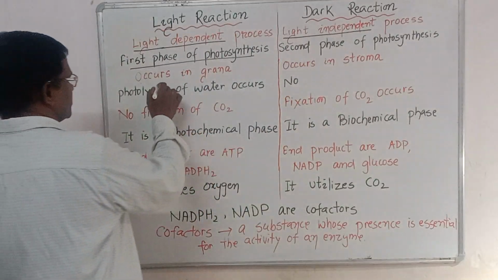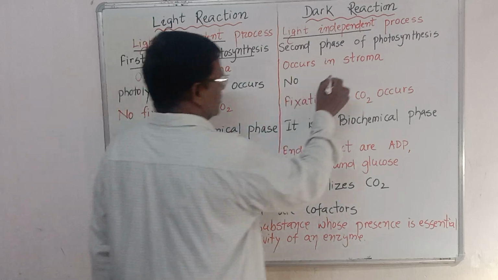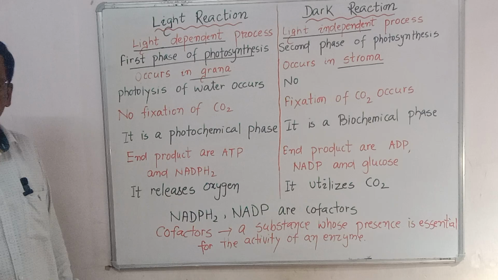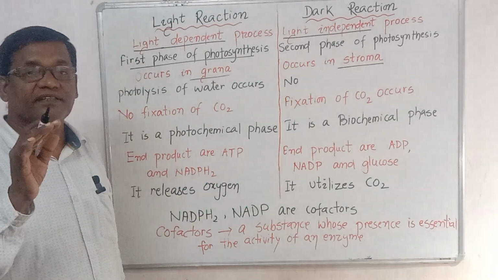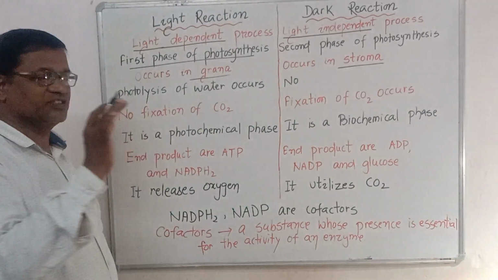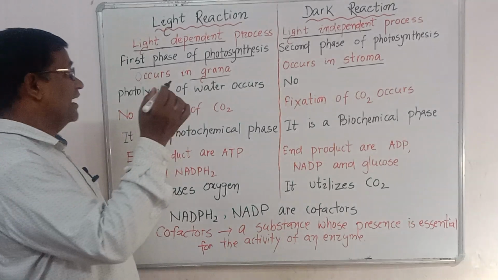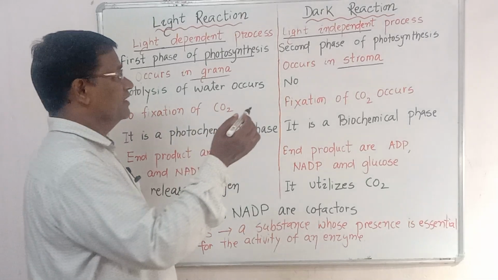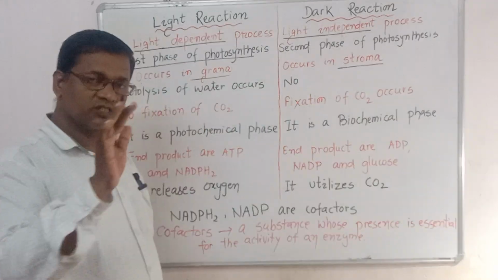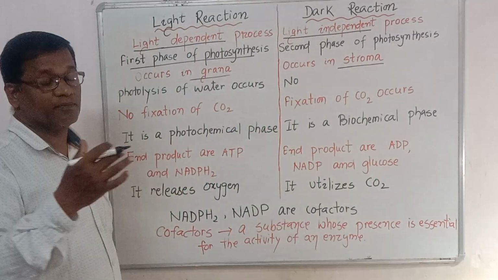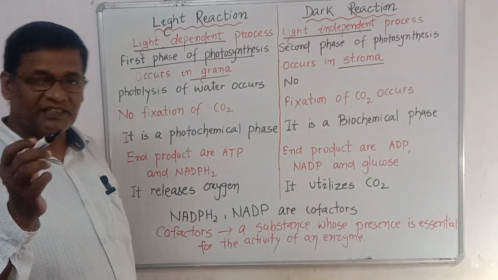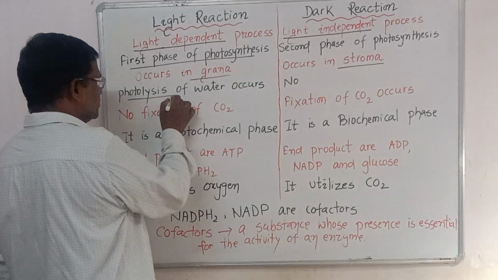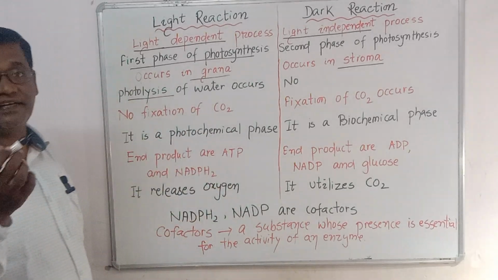The light reaction occurs in the grana and the dark reaction occurs in the stroma, because grana and stroma are the two important parts of the chloroplast, and photosynthesis occurs in the chloroplast. The light reaction occurs in the grana due to the presence of the thylakoids, whereas the dark reaction occurs in the stroma. That is enough for now. When we read about the structure of the chloroplast, we will clear up the stroma and grana.